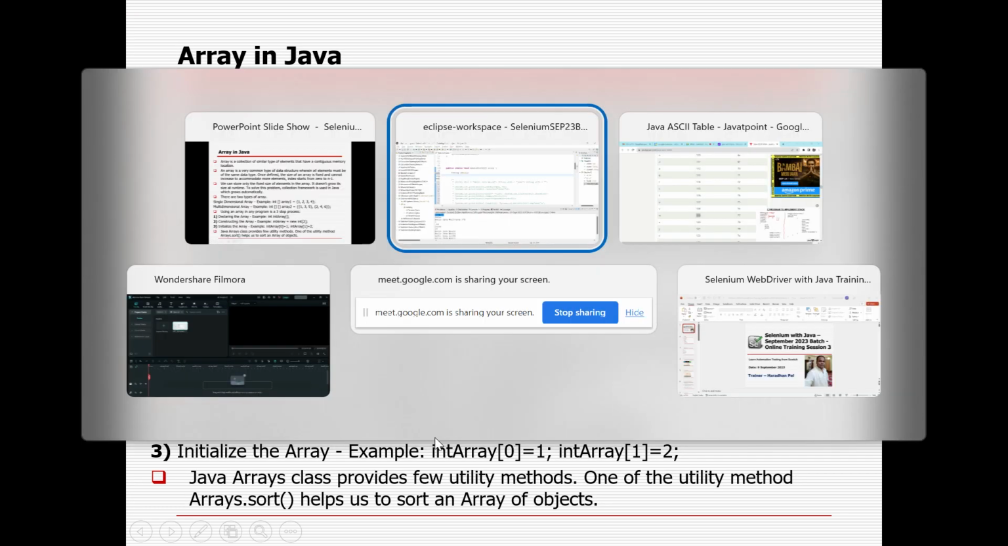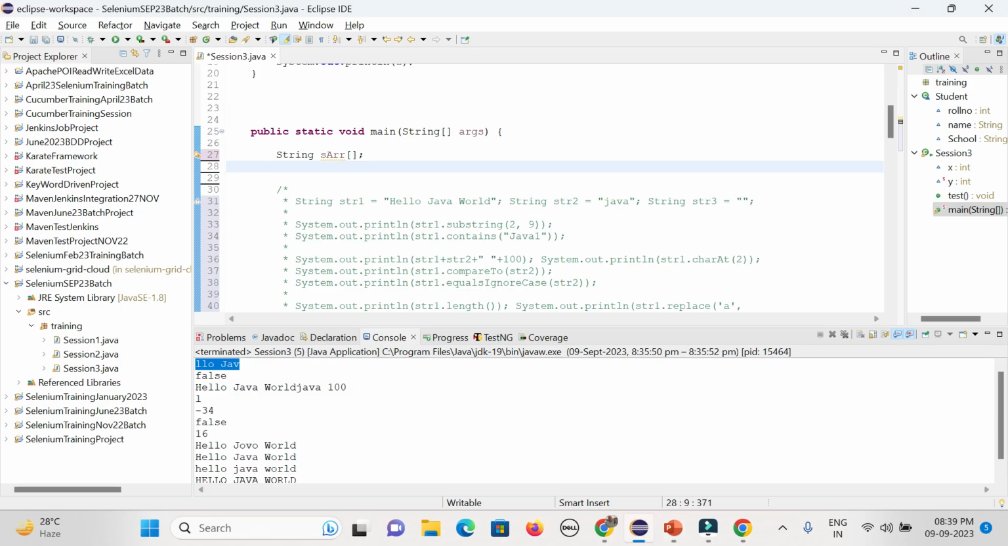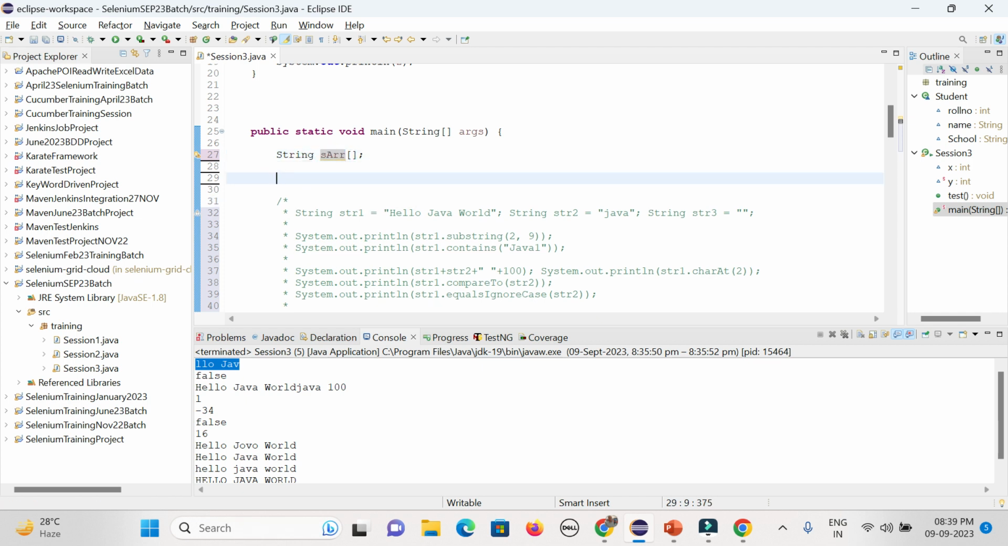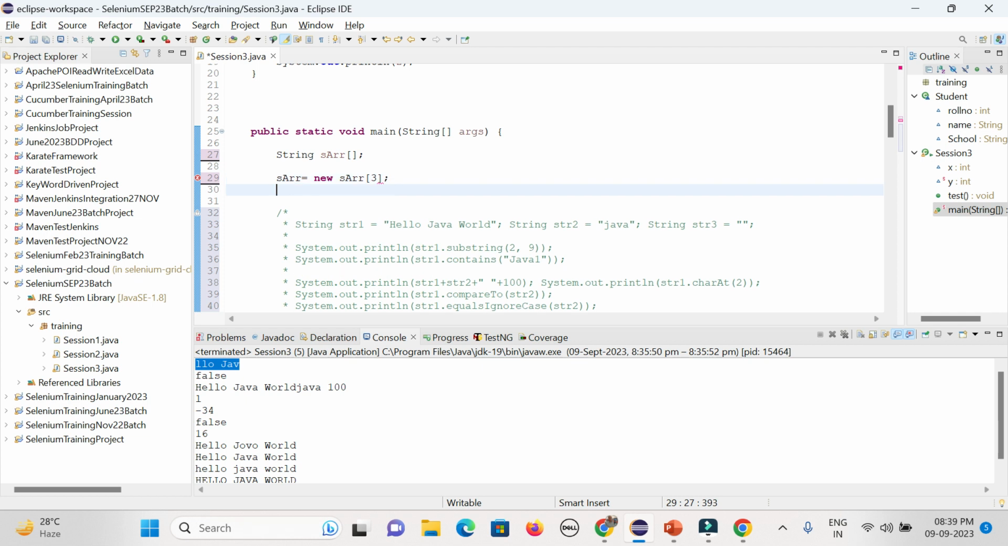Then constructing the array. How many elements I want to write, I give it. The array name here is string array, equal to new string array, and the size, whatever I want to give, say 3. So it will hold 3 elements, 0, 1, 2, because the size is 3.